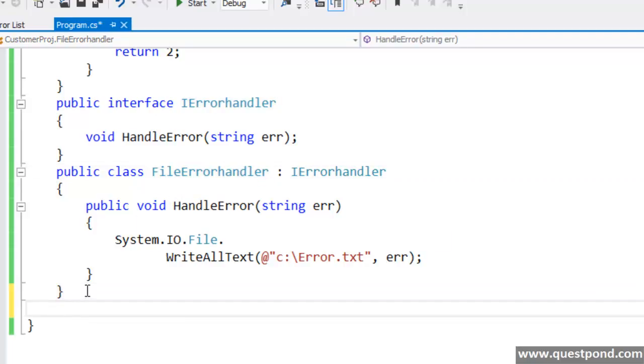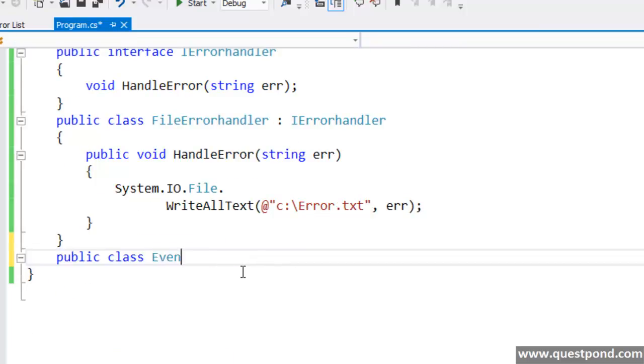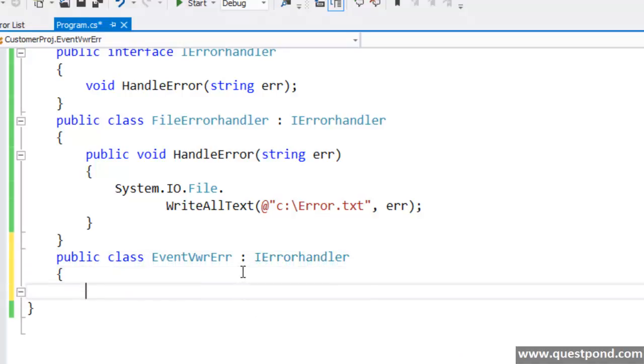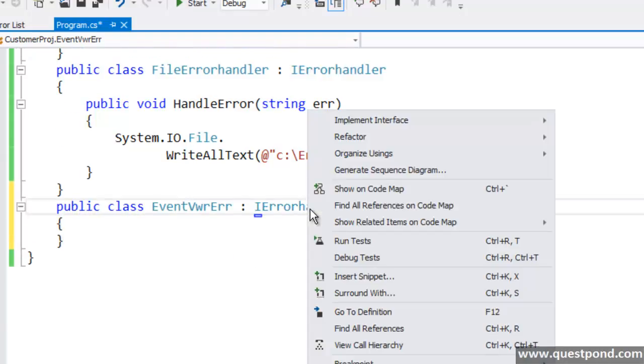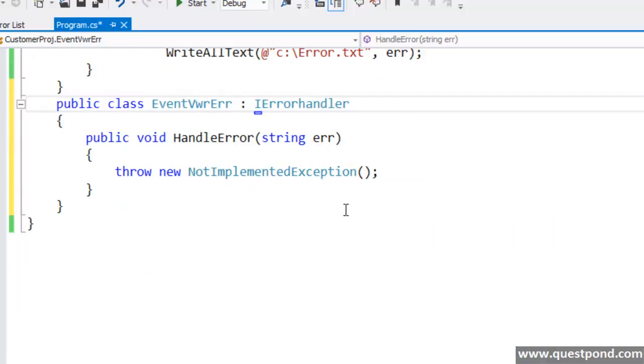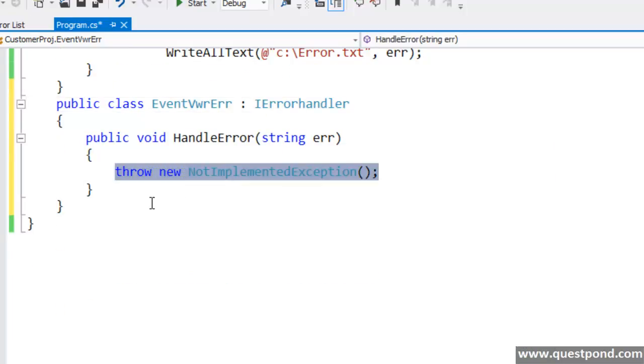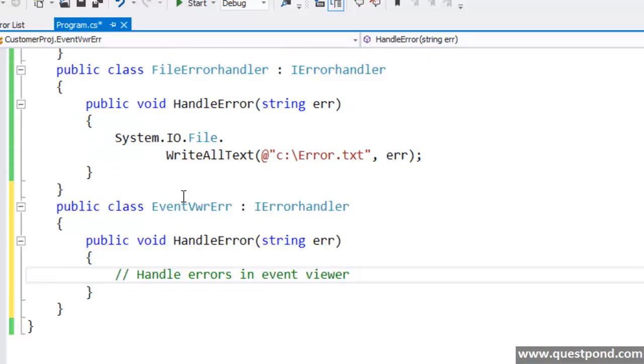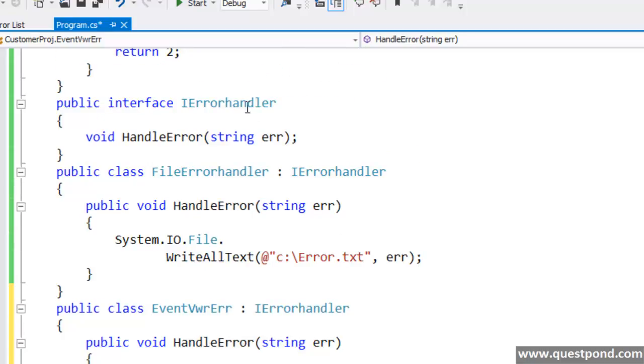In the same way, let's say you are creating an event viewer error handler. This will again implement IErrorHandler. Here I will write the logic which will handle errors in event viewer. So in this way, I can go ahead and create different kinds of error handlers using this IErrorHandler.